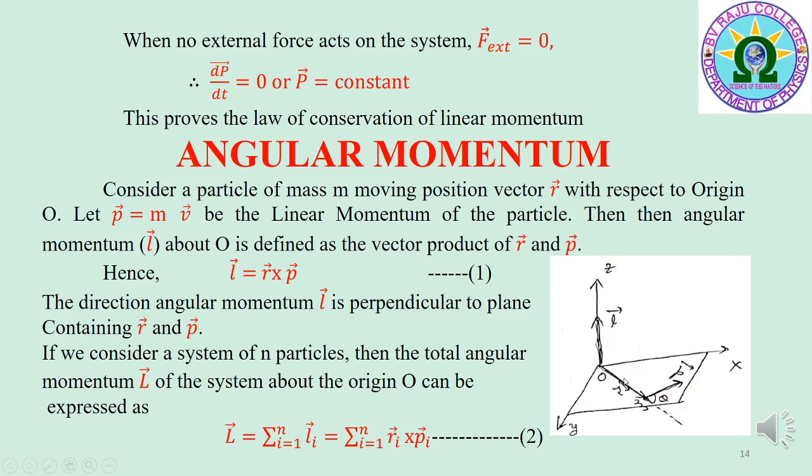If we consider a system of n particles, then the total angular momentum L bar of the system about the origin O can be expressed as the vector sum of the angular momentum of the individual particles. Let L bar is equal to sigma i equal to 1 to n L_i bar, that is equal to sigma i equal to 1 to n r_i bar cross p_i bar. That is equation 2.